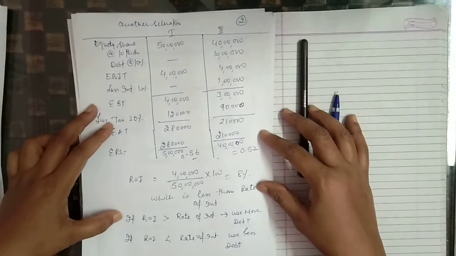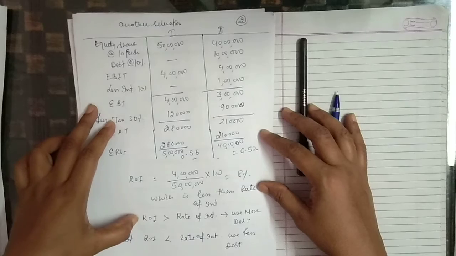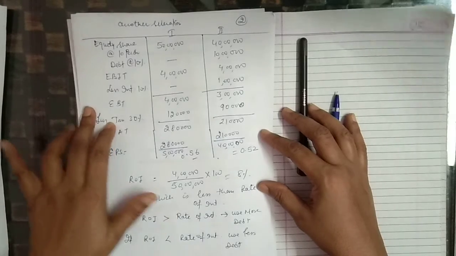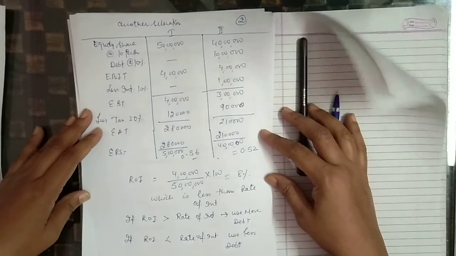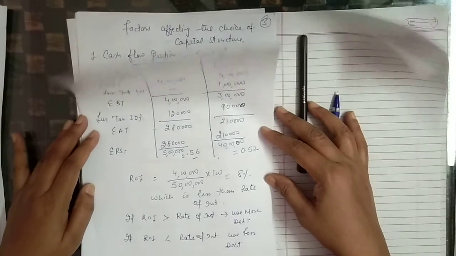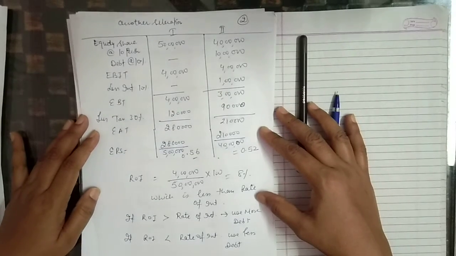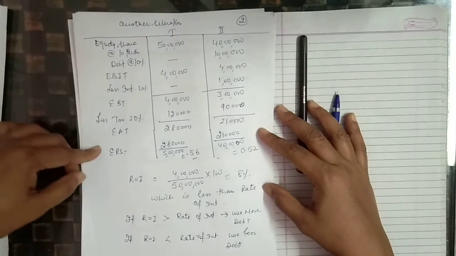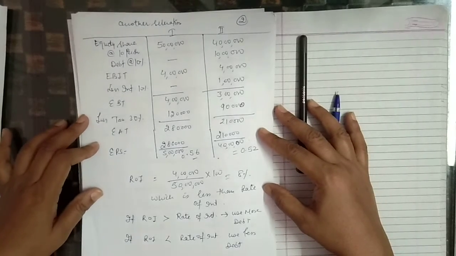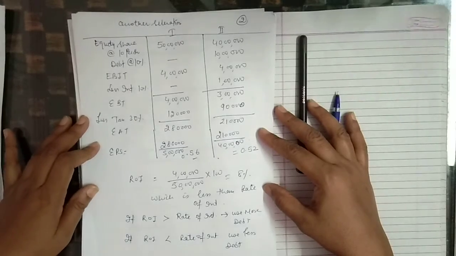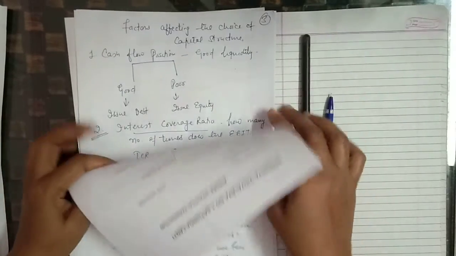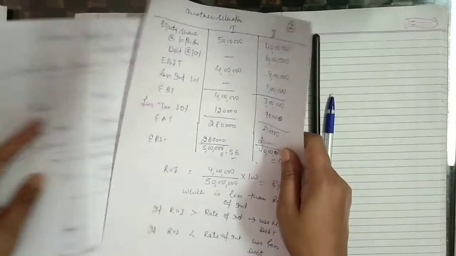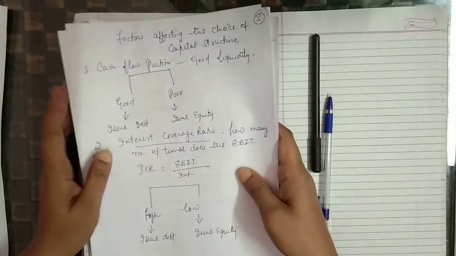So we should know that if ROI is greater than the rate of interest, as discussed by us yesterday, then we should use more and more debt. If ROI is less than the rate of interest, as in the situations here, then we should use less debt and more equity. There are some factors which affect the choice of capital structure.